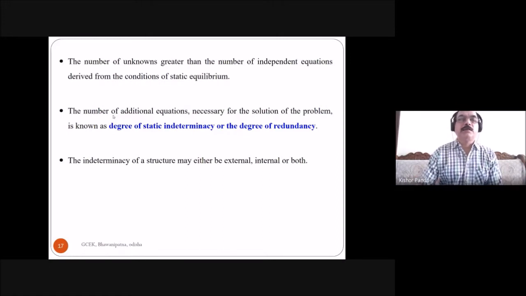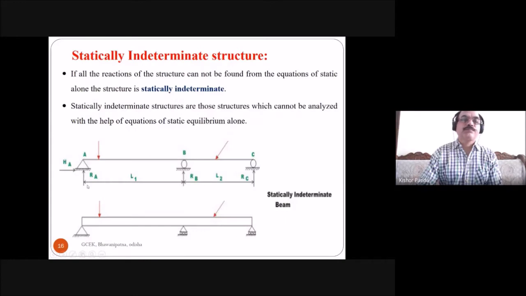Here you see there are 4 unknowns and 3 static equilibrium equations. 1 unknown is more than the number of static equilibrium equations. So you need 1 more equation to find out the reaction components, because you already have 3 equations, but here 4 unknowns, so you need another equation.